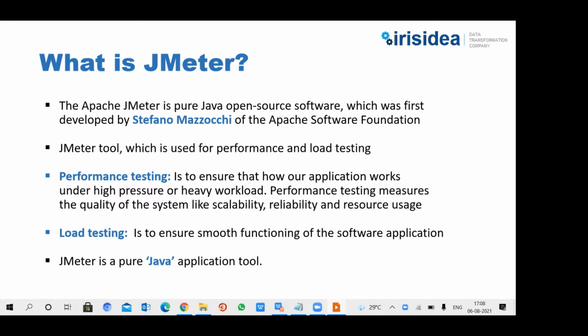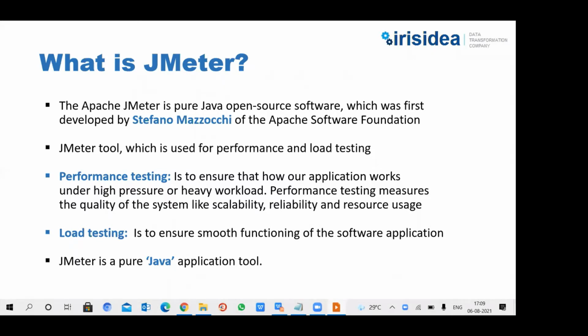Not only web applications, but additional services like REST API testing, SOAP API testing, and database server performance, how our query or database responds. So we can measure all those services, not only web application testing. We can use JMeter to analyze how an application behaves under some particular stress, or to measure the performance of our web application under some particular load. In general, JMeter is used for load testing and performance testing.